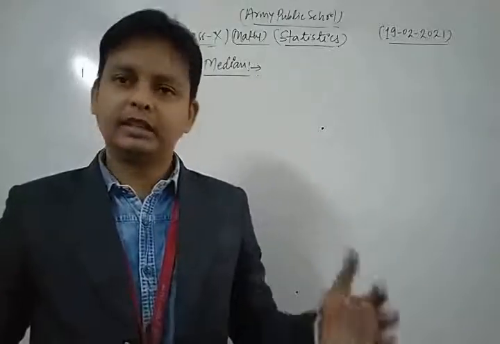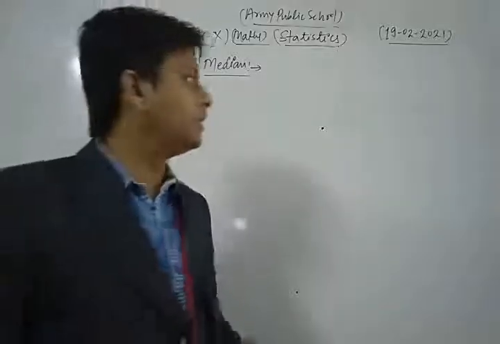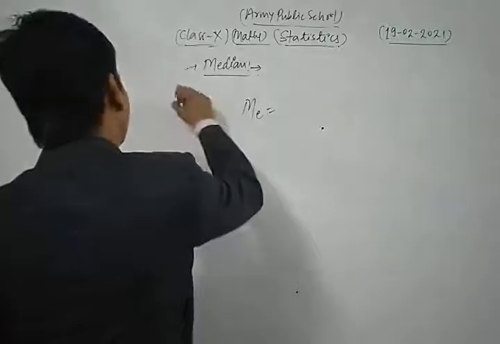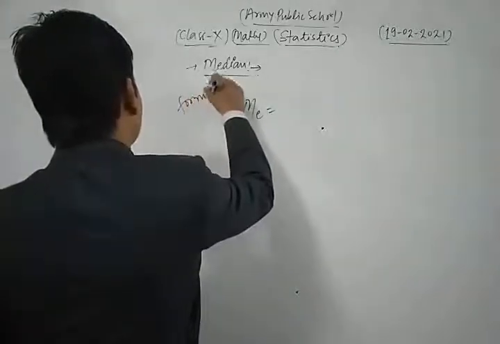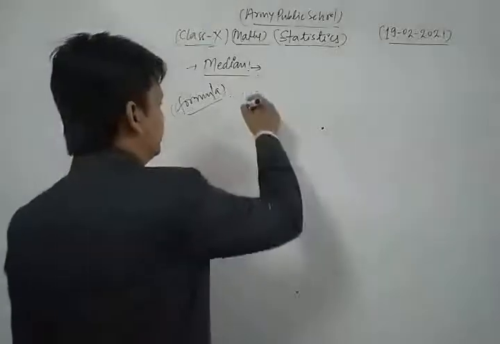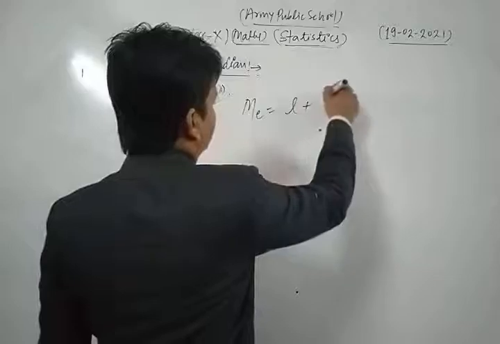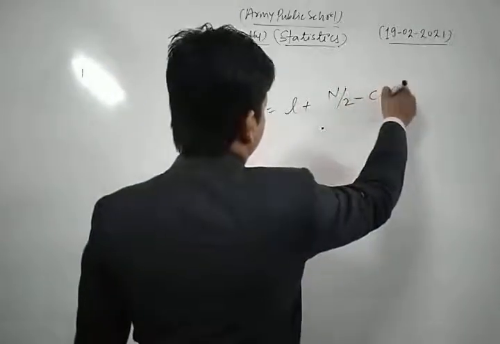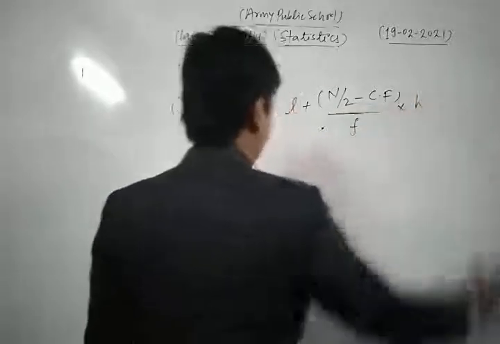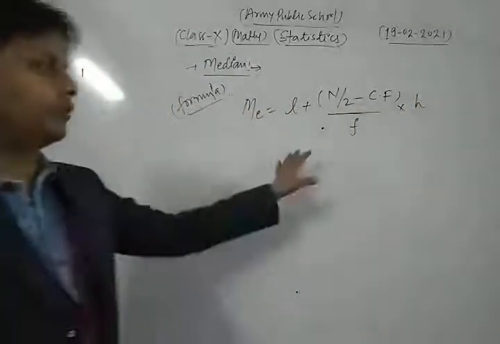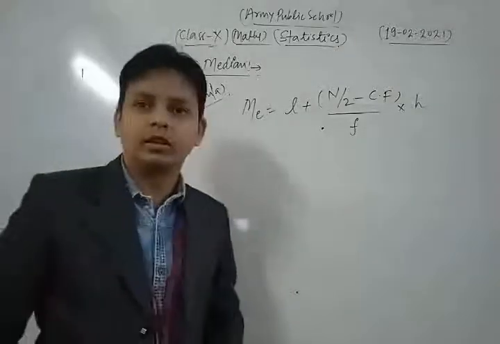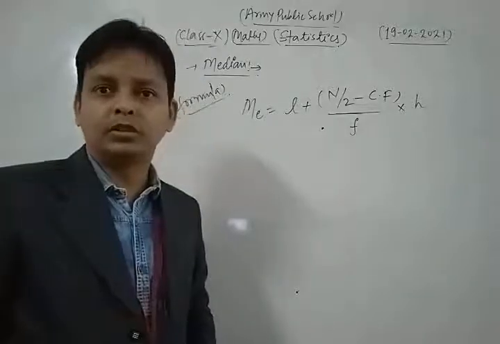The formula for median is a very important formula. Median is equal to L plus, n by 2 minus Cf, upon F, into H. This is the formula to find the median of grouped data. For what type of data? Grouped data. Okay, dear friends.